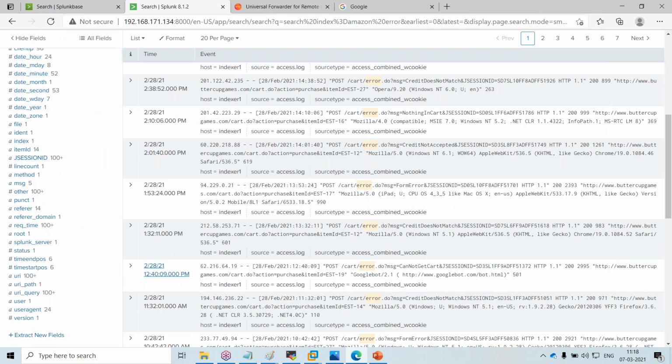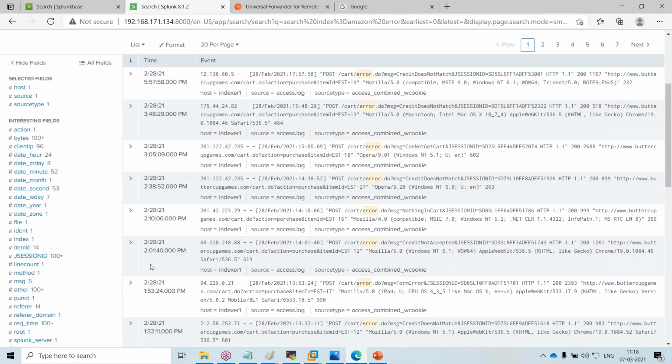Got it. I have one more question. What are the prerequisites to learn Splunk? No prerequisites. If you know Linux a bit, that should be fine. That too, if you know how to edit a file, that is more than sufficient.